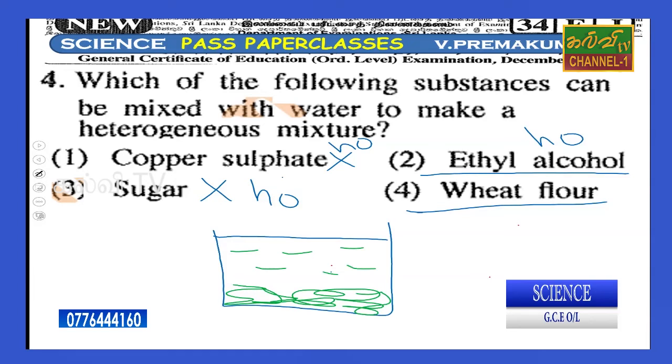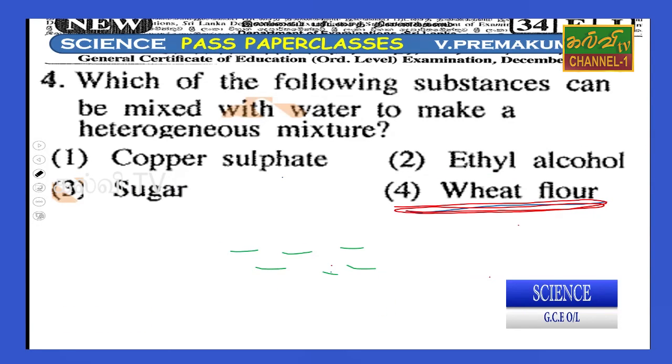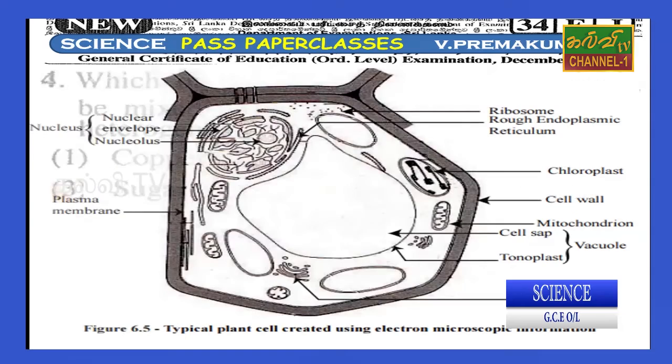So the structure is different, therefore the correct answer is wheat flour. Not only wheat flour, soil water and lime water are also heterogeneous solutions.